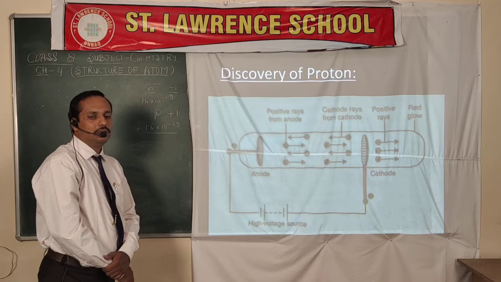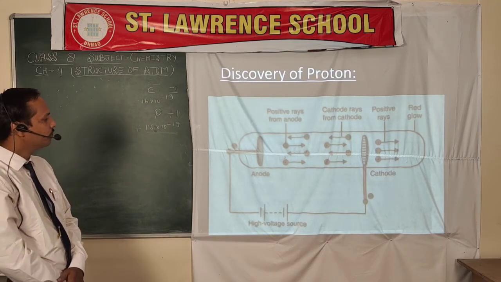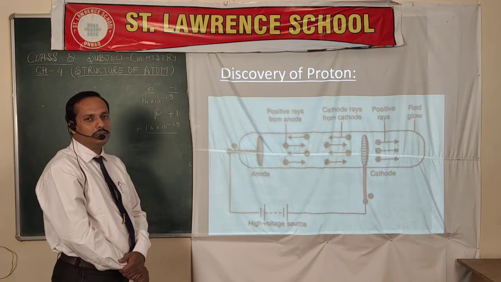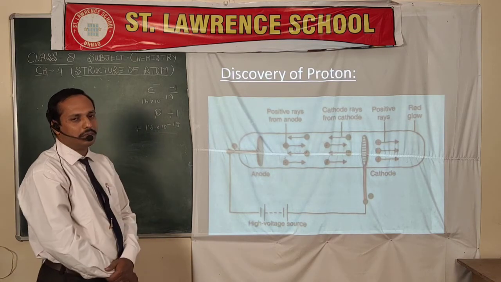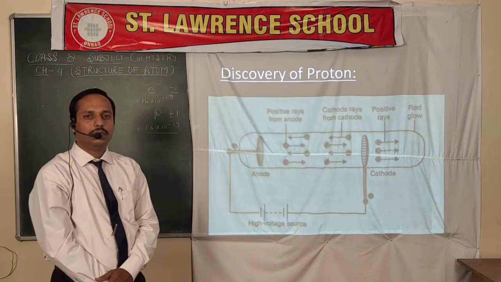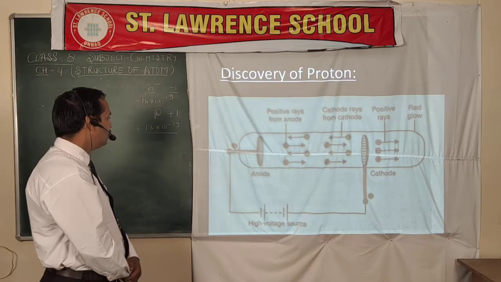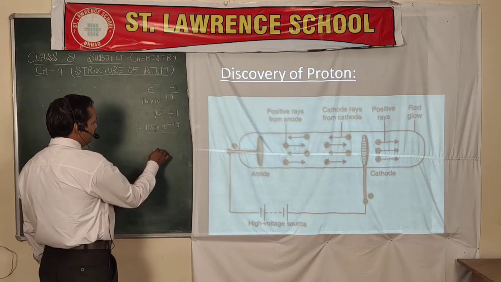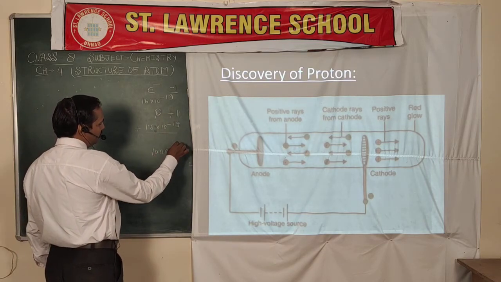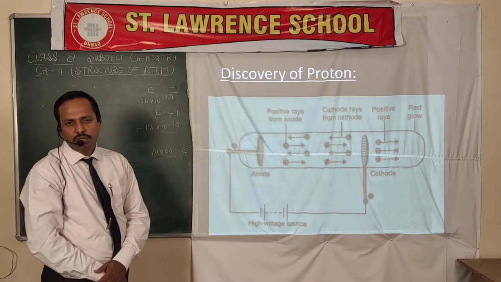Its mass is much higher than the mass of the electron. The mass of the proton is equal to the mass of the hydrogen atom, approximately 1.6 into 10 to the power minus 24 grams. So it is approximately 1840 times heavier than the electron.